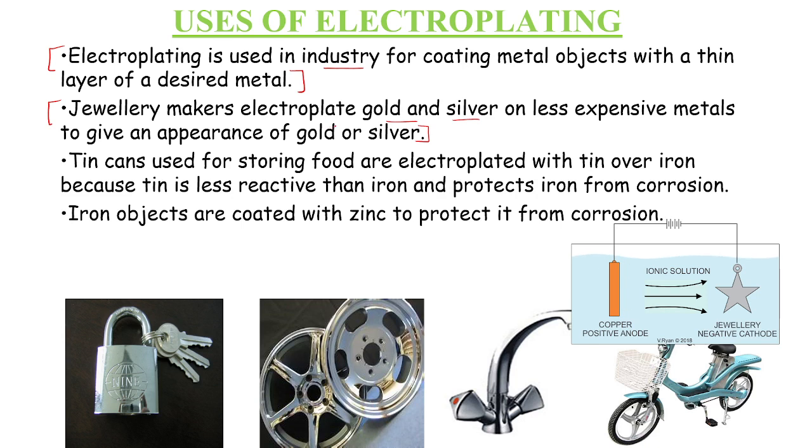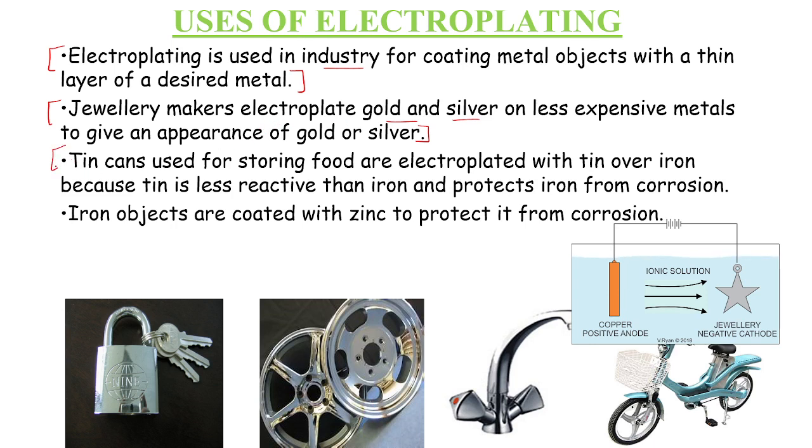So what are they actually? They are nothing but some other metal inside, and on top of that metal, gold or silver is electroplated. So it is less expensive compared to the price of gold and silver, and everybody can afford it. So those jewelries are called electroplated jewelry.